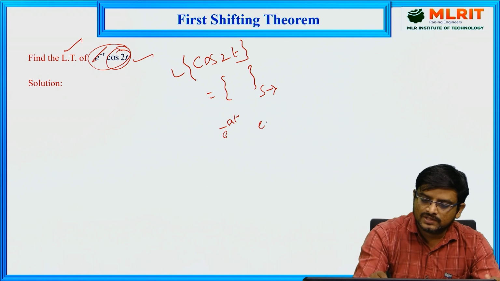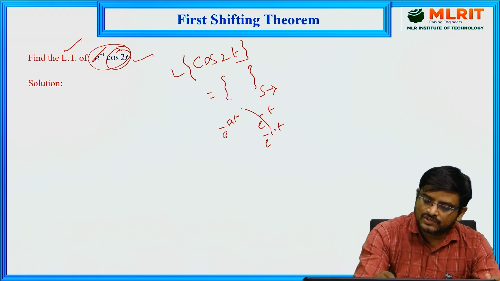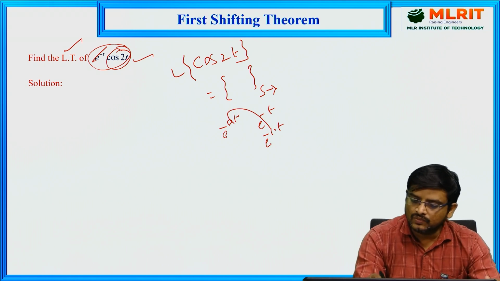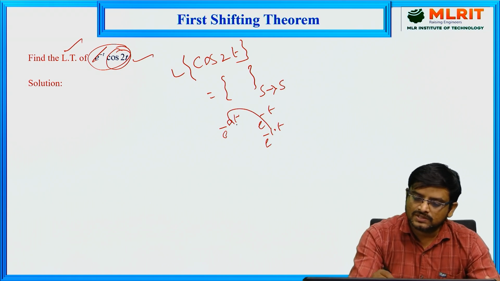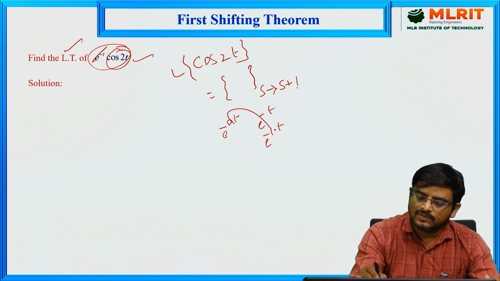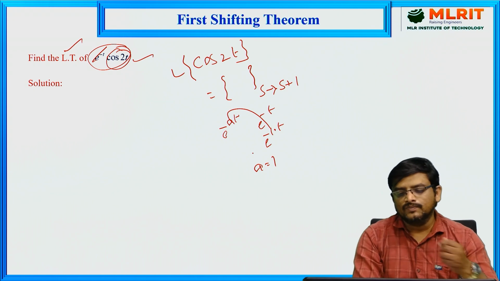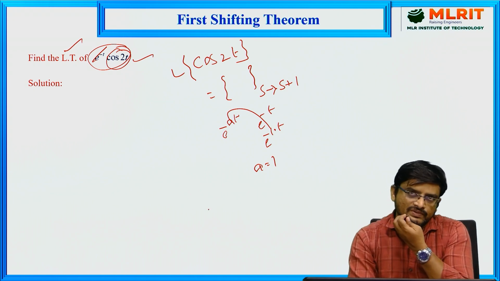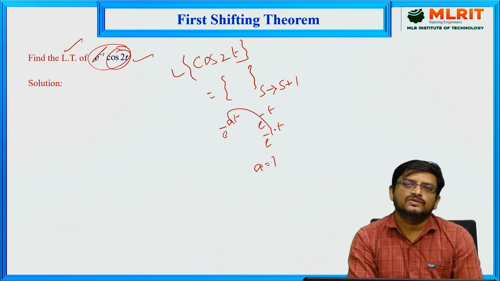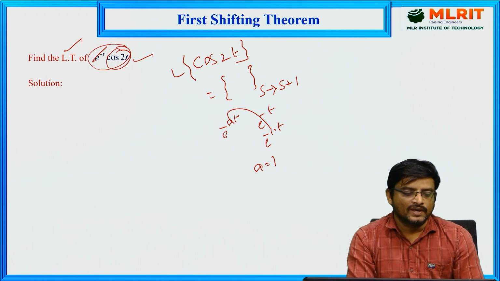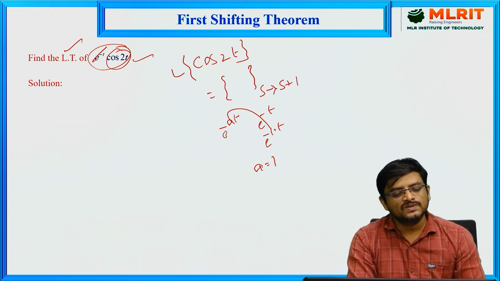So this is equivalent to e power minus 1 into t. Now in place of a, here we are having 1. So a is equal to 1. Then we can complete our problem. By using this first shifting theorem, we can find the Laplace transform of this entire function.